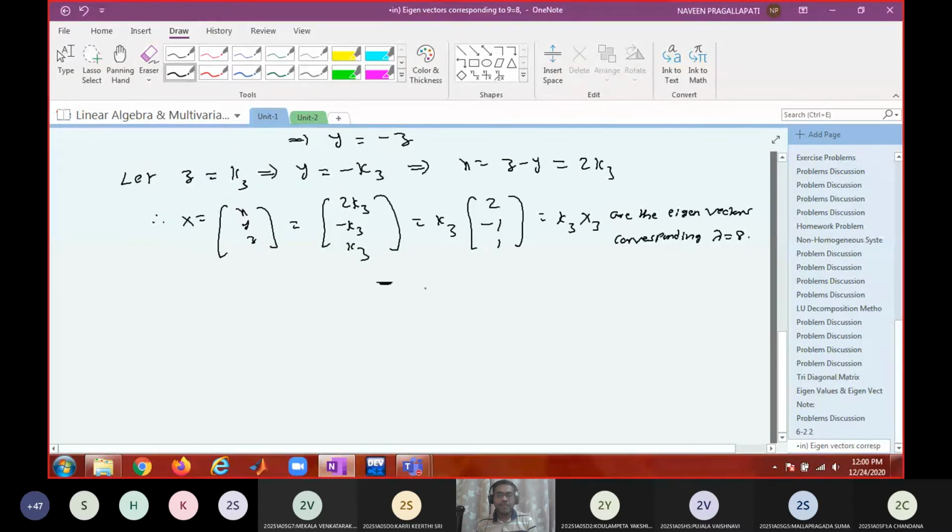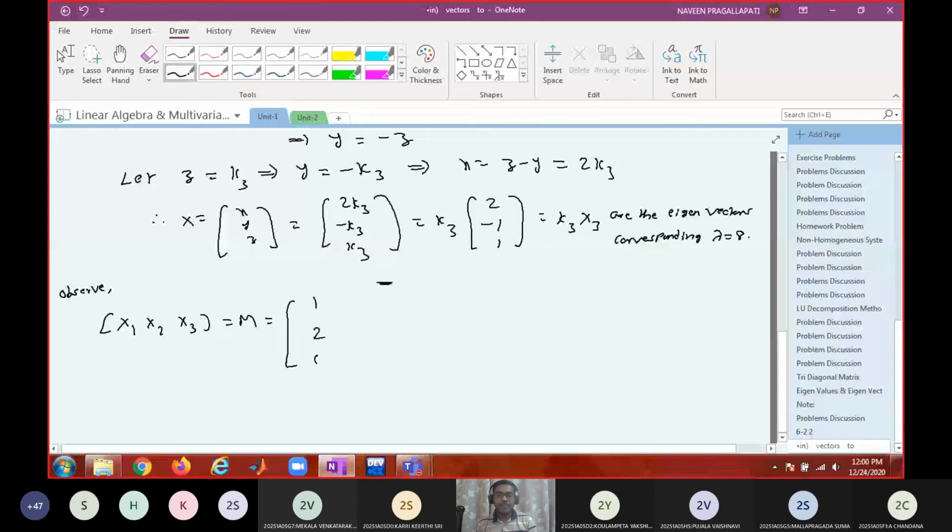So the solution is over. Now note what is x1, x2, x3? Let us say some matrix M. What is the first eigenvector? 1, 2, 0.